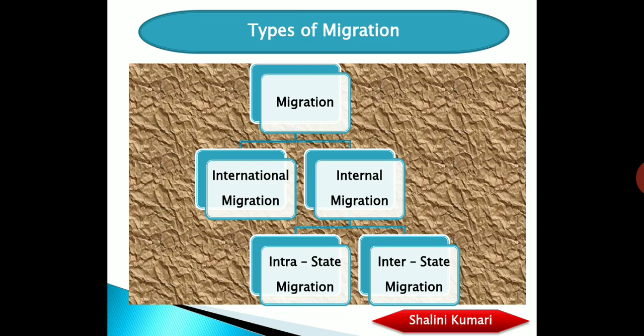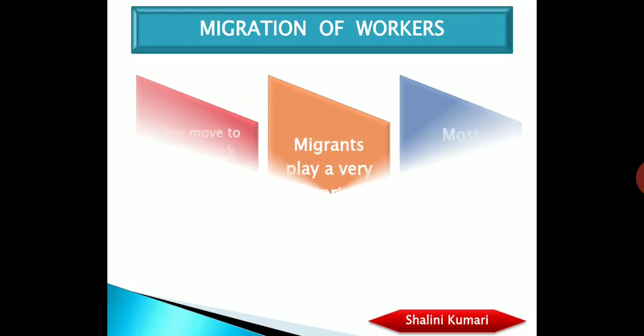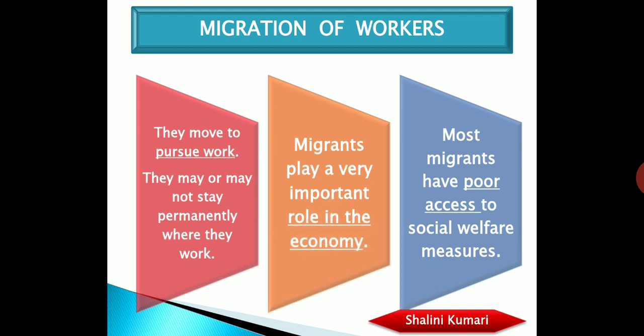Now let's move ahead. Migration of workers, again a short look at the features of this migration. They move to pursue work. They may or may not settle and stay permanently where they work.